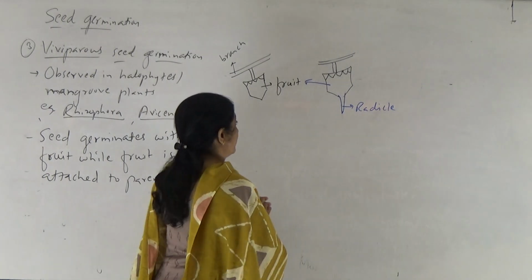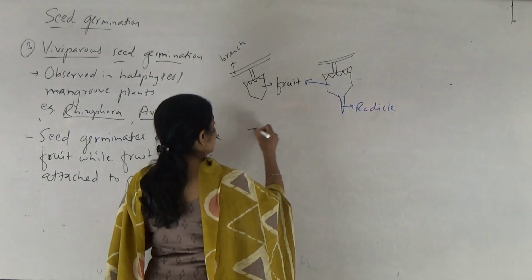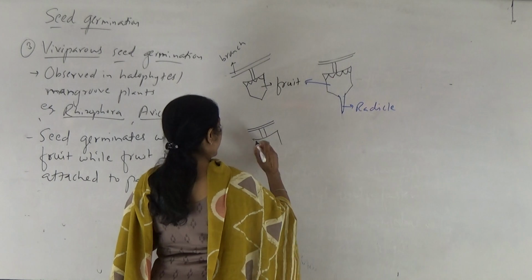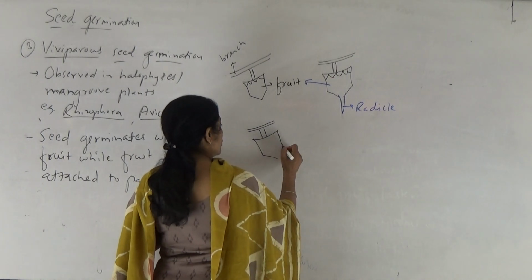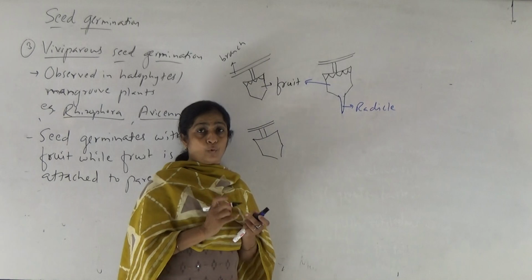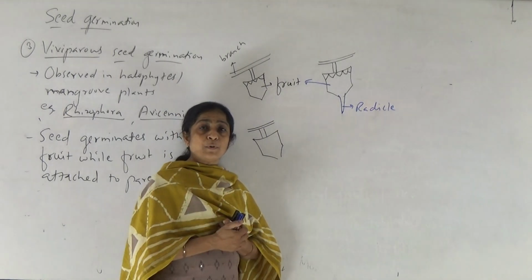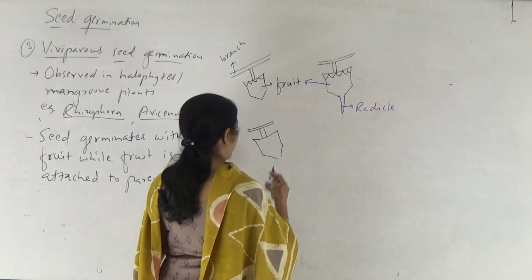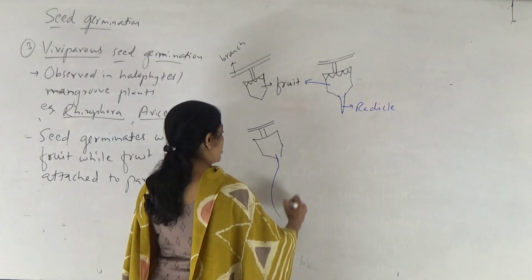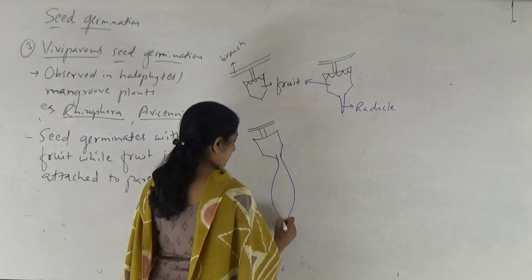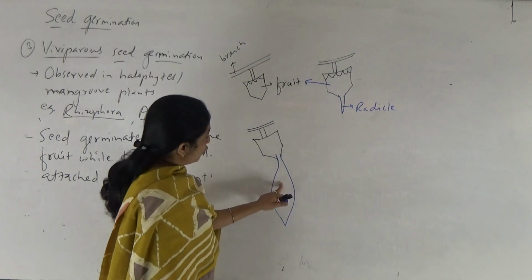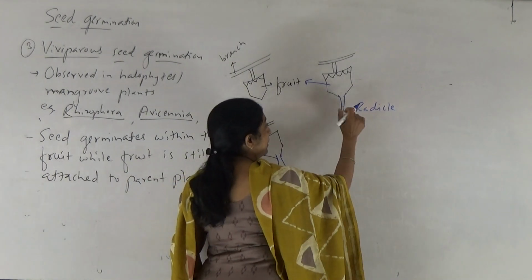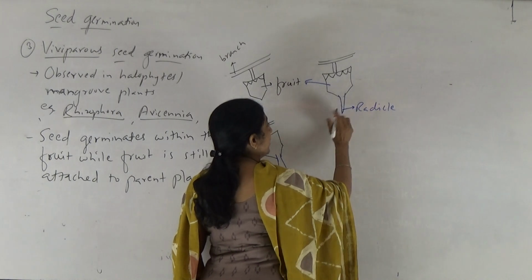Okay. Then next step is, once the radicle comes outside the fruit wall, right, there is rapid growth of hypocotyl, that is the part of embryo axis present below the cotyledon, right? And it grows rapidly and forms a wedge shape structure, right? So the structure becomes like this. Initially a very small white colored rod shaped structure is developed, that is nothing but radicle.